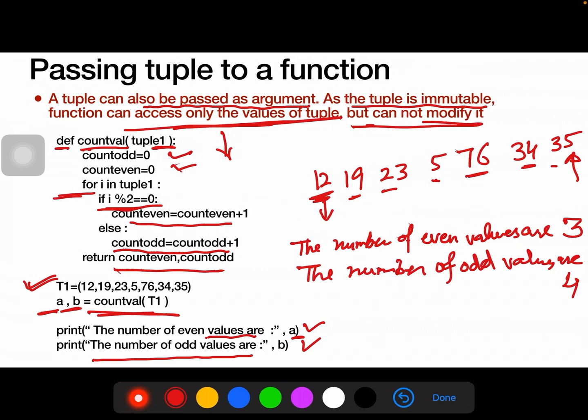This will be the output. Hence we can see that a tuple can also be passed as an argument.